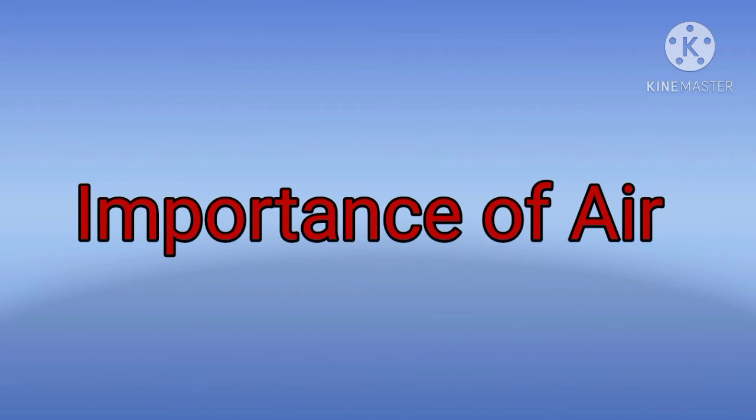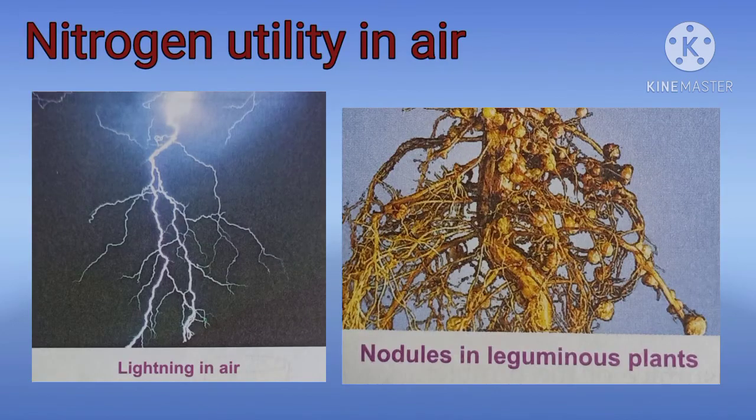Now we start to discuss first of all nitrogen utility in air. Nitrogen is used in packaging pre-cooked and pre-roasted ready-to-eat food items. Nitrogen is also used for manufacturing of fertilizers, and liquid nitrogen is used as refrigerant for freezing food items. Nitrogen is utilized by plants for their growth and development also.